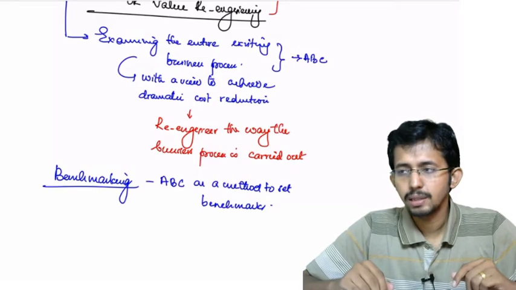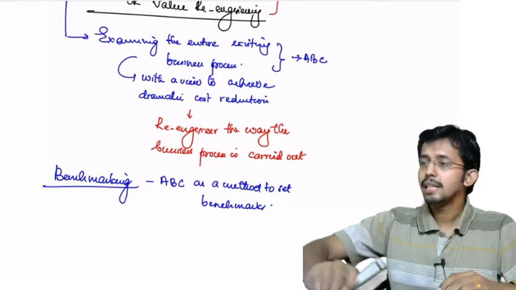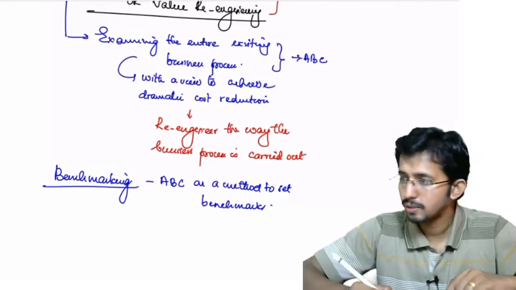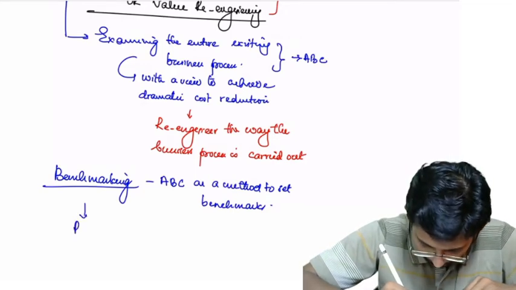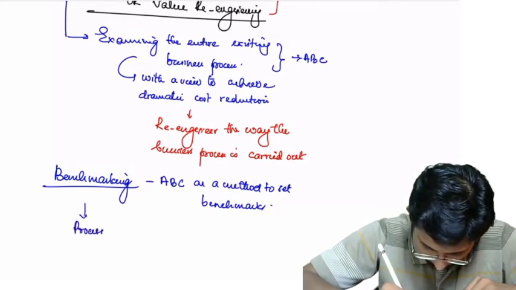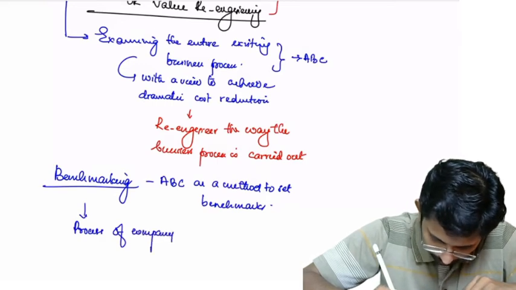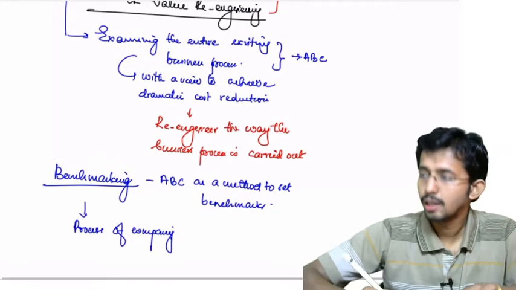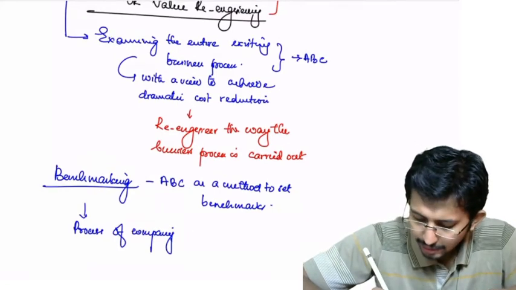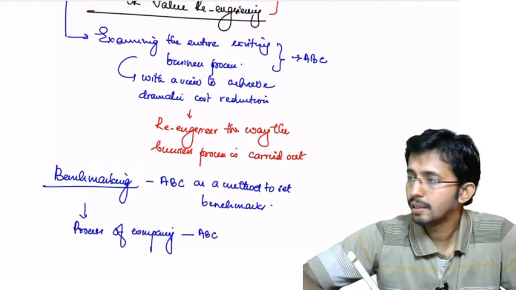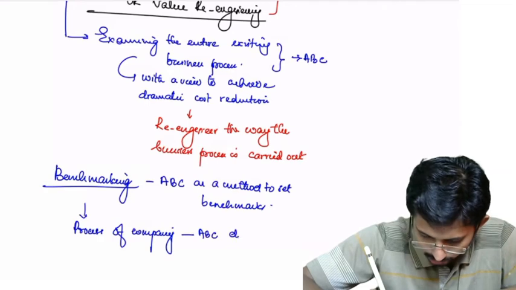Is it clear? So benchmarking is a process of comparing ABC derived activity cost.